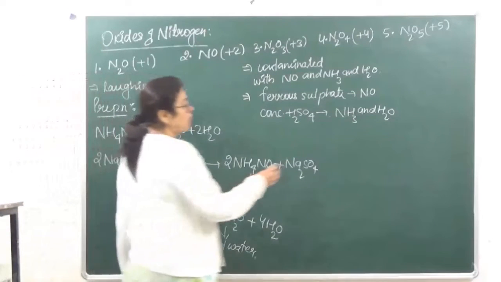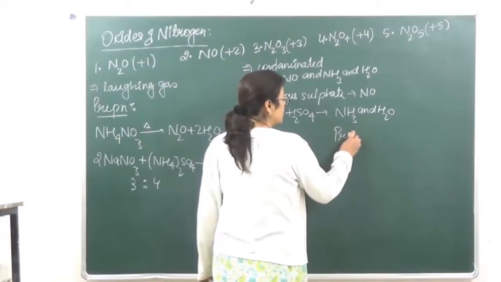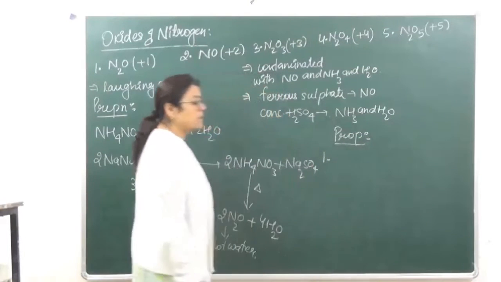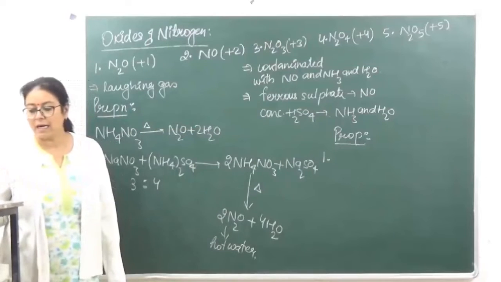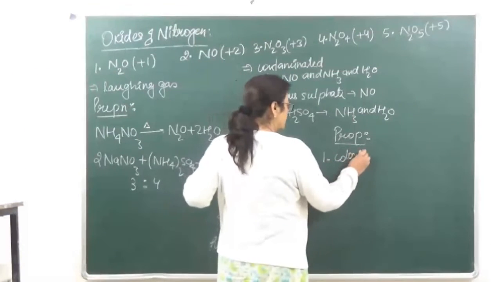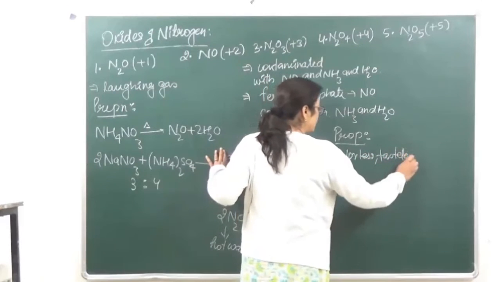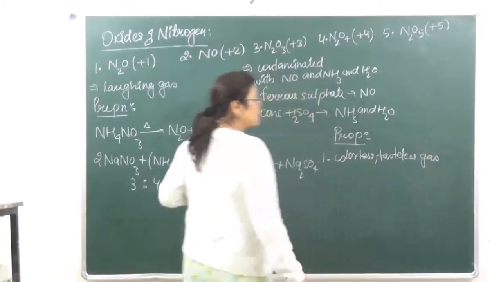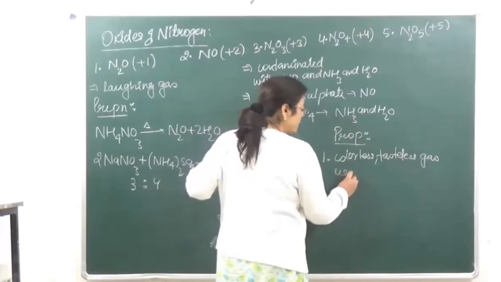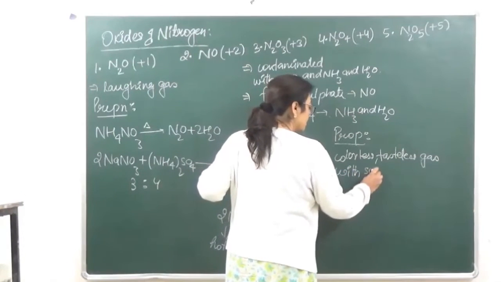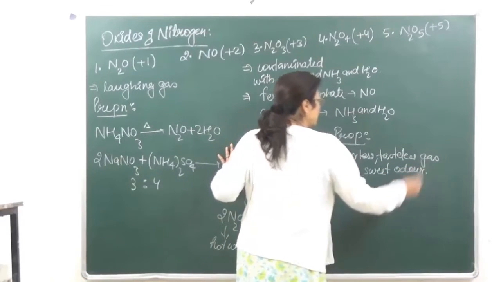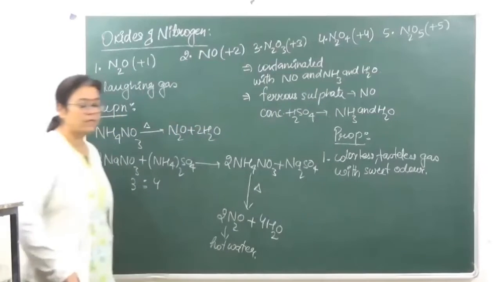Let's go on to the properties. The first property is that it is a colorless, tasteless gas. It is a colorless and tasteless gas with sweet smell, with sweet odor. ठीक है?